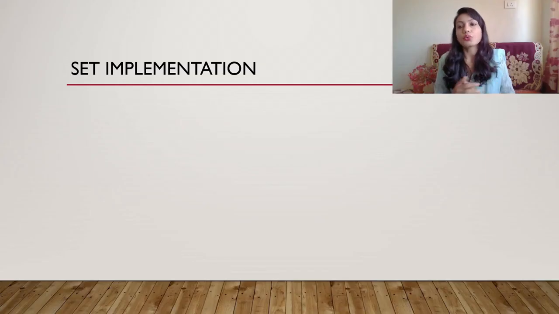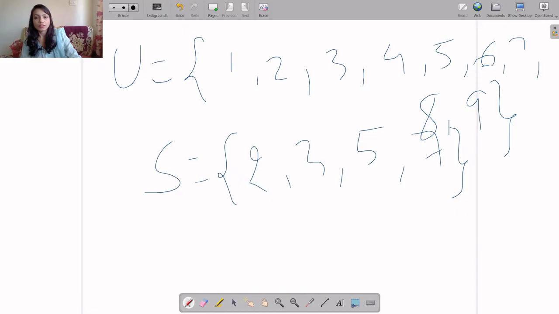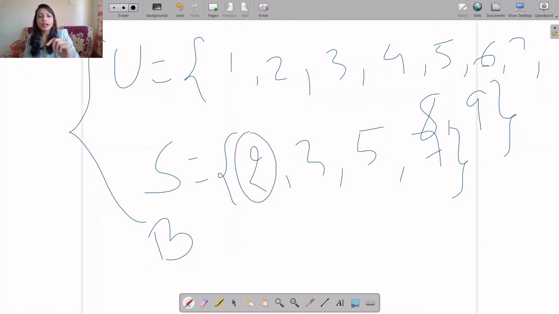Let us see now how to implement a set. There are two ways. One is using a universal set. Next is using a bit vector. Now let's see an example on it. So here is an example. This is your universal set representation. Now in a bit vector, you have to place 1 where there is a number for that, otherwise 0.